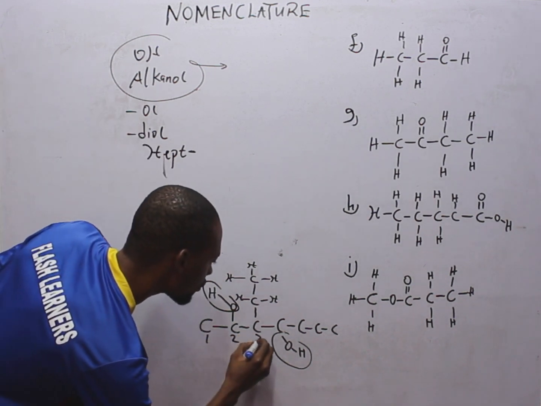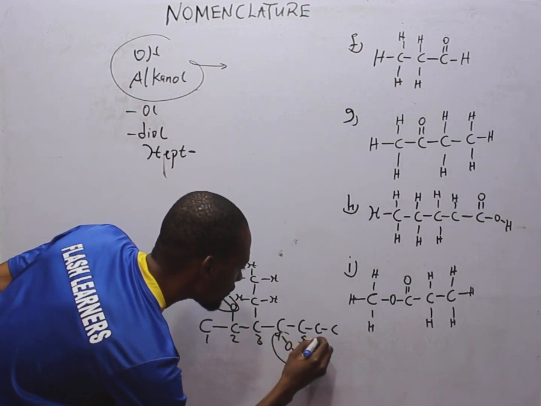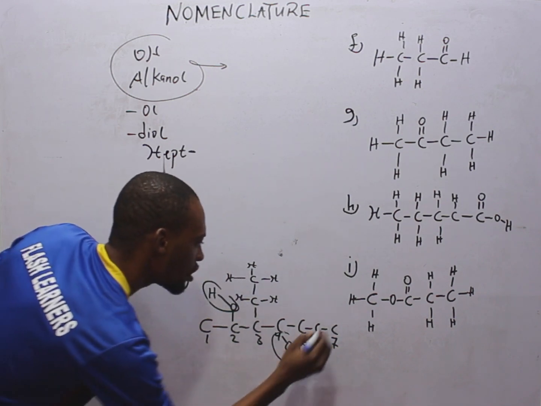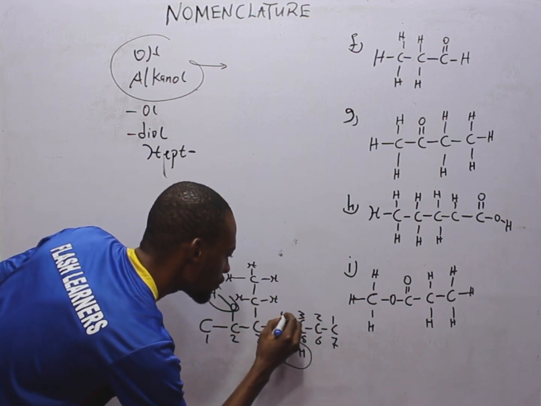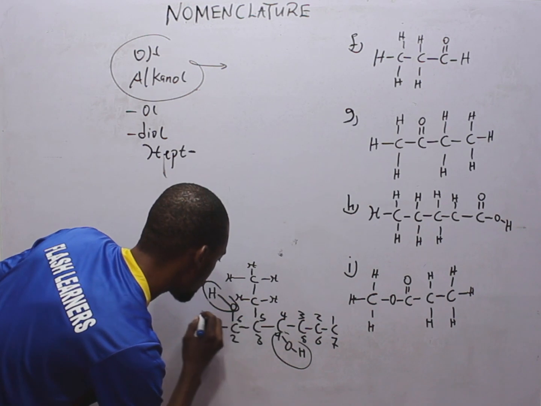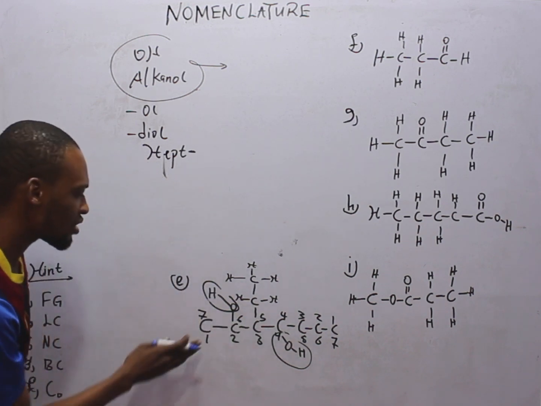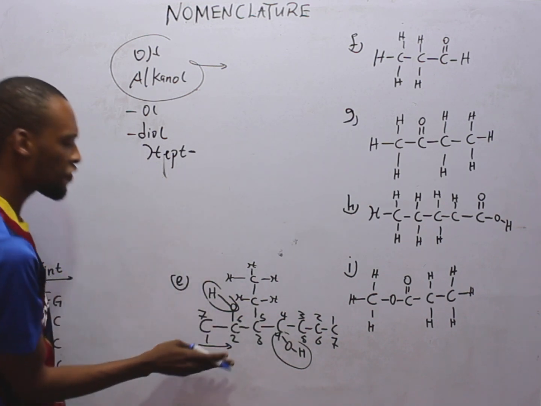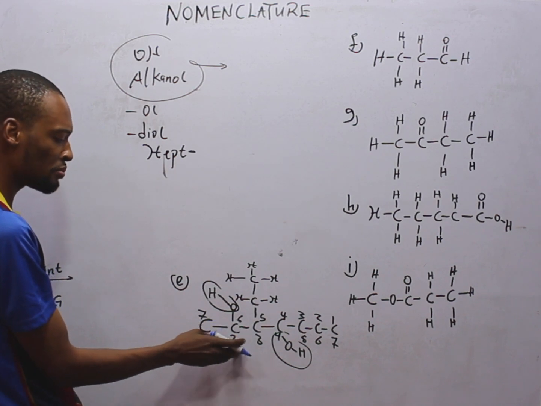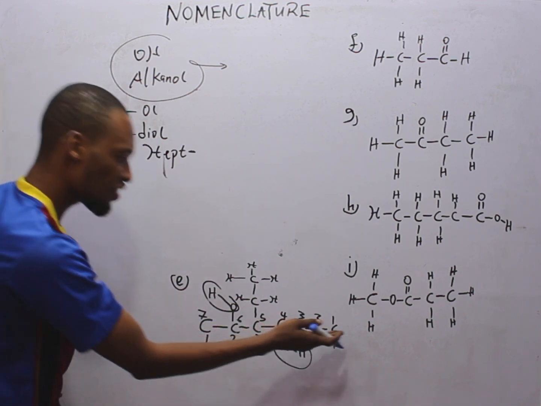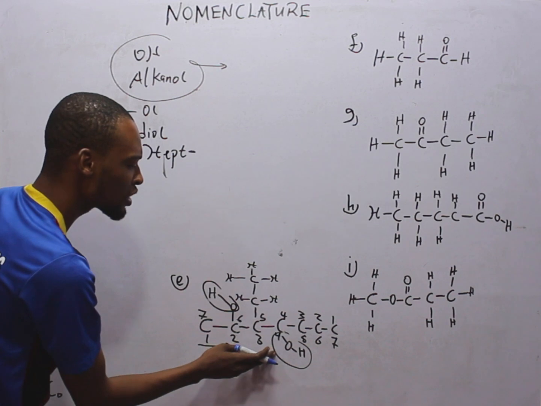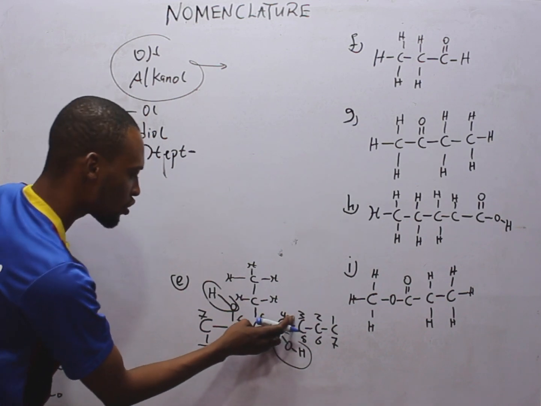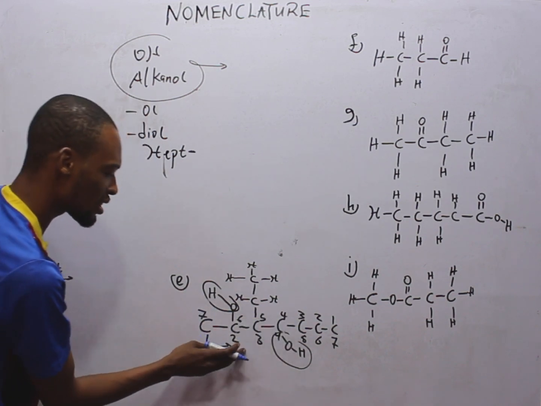If you are going with this numbering, the functional group with the lowest number will be on carbon 2. If you are starting this way, the functional group with the lowest number will be on carbon 4. So we choose this one that gives us the lowest number.